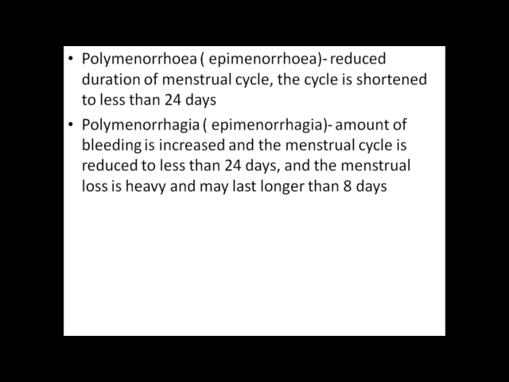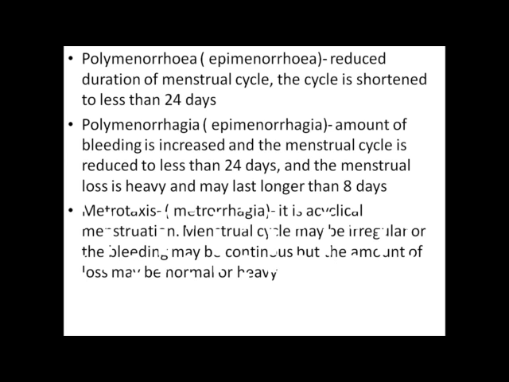Polymenorrhagia or epimenorrhagia, the amount of bleeding is increased and the menstrual cycle is reduced to less than 24 days, and the menstrual loss is heavy and may last longer than 8 days. Metrotaxis or metrorrhagia is an acyclical menstruation. The menstrual cycle may be irregular or the bleeding may be continuous, but the amount of loss may be normal or heavy.